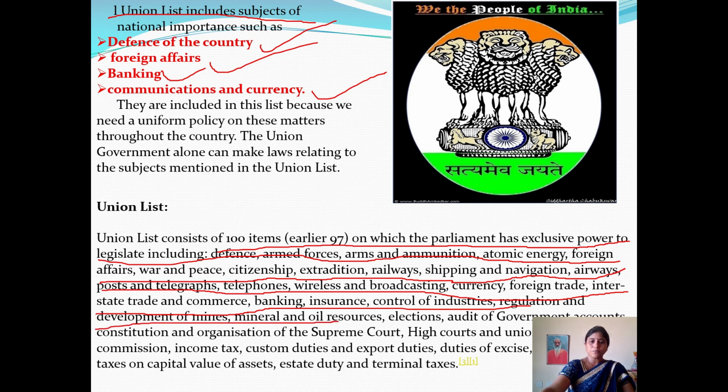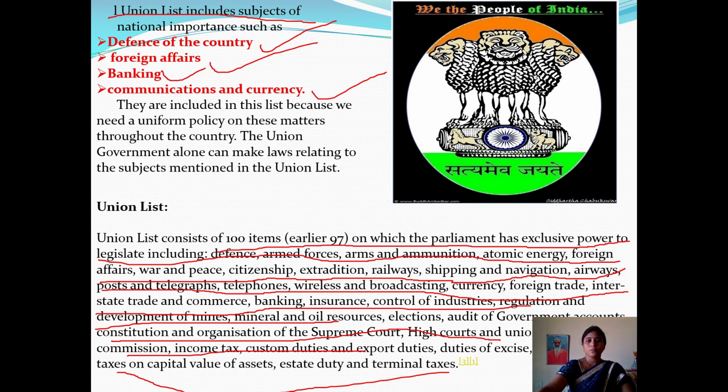Even our Supreme Court and High Court, commission, custom duties. These are a few examples for our union list. So here you have to do one activity: list out all the union list, state list items as well as concurrent list items. Then only you will realize the importance of the central government and state government, and which things are made for the welfare of the people.